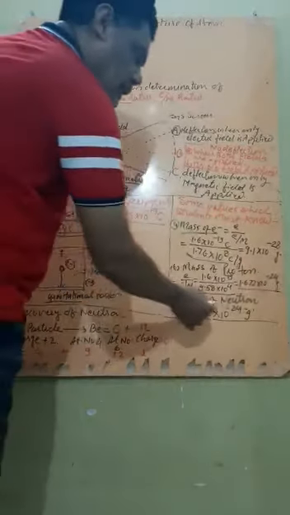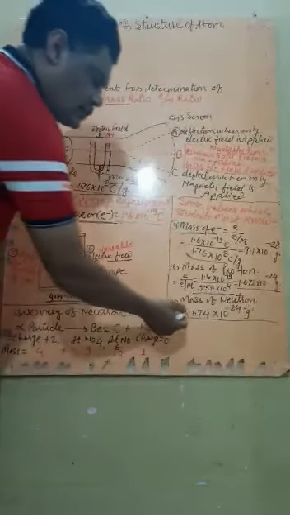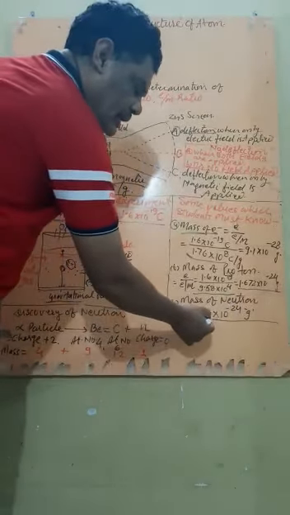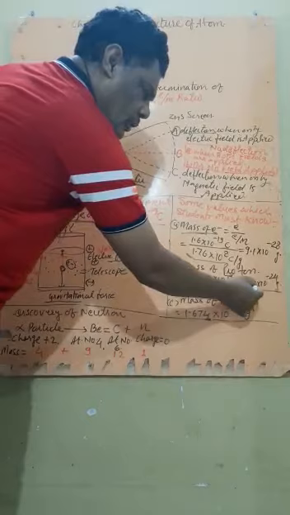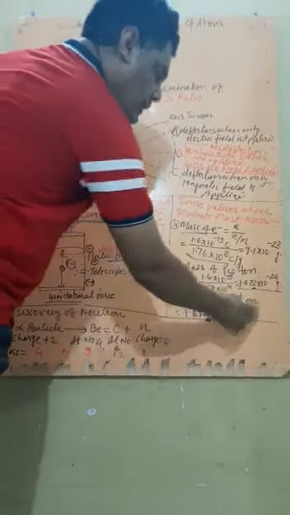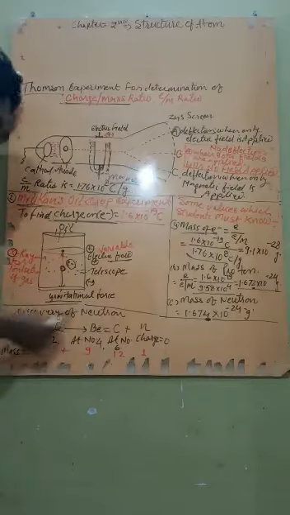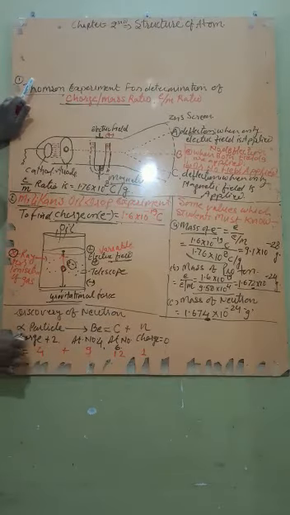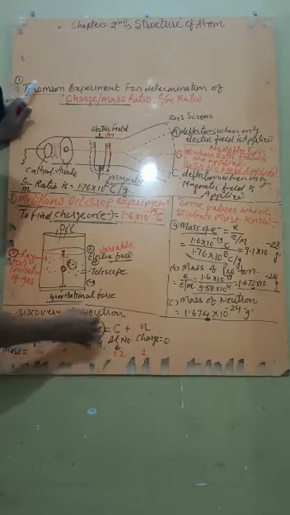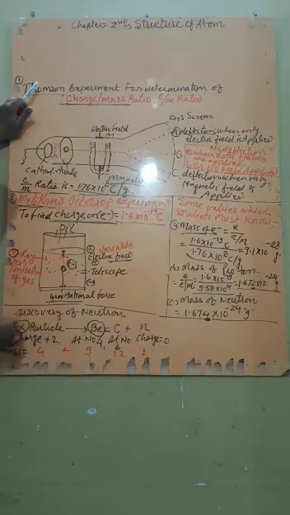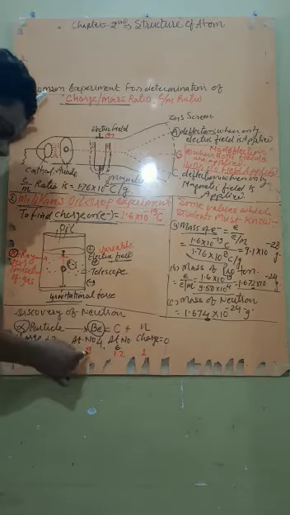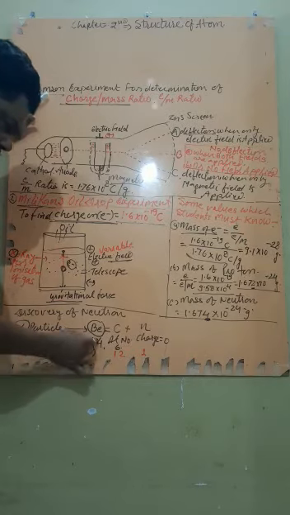Similarly, the mass of the neutron is 1.674 × 10^-24 gram; the difference is only in the third decimal place. How was the neutron discovered? The neutron was discovered by bombarding a beryllium atom with alpha particles. The alpha particle has 2 positive charges and its mass is 4, while beryllium has mass 9 and atomic number 4.